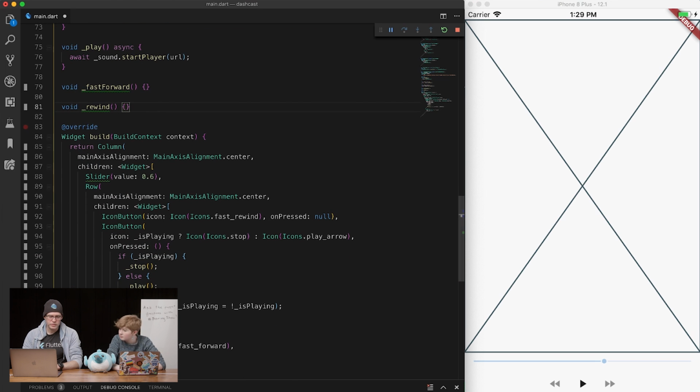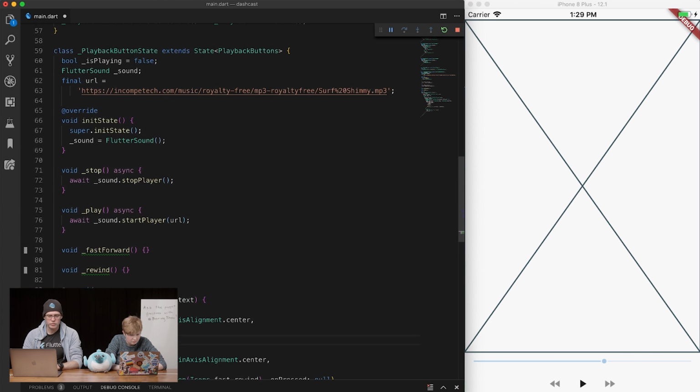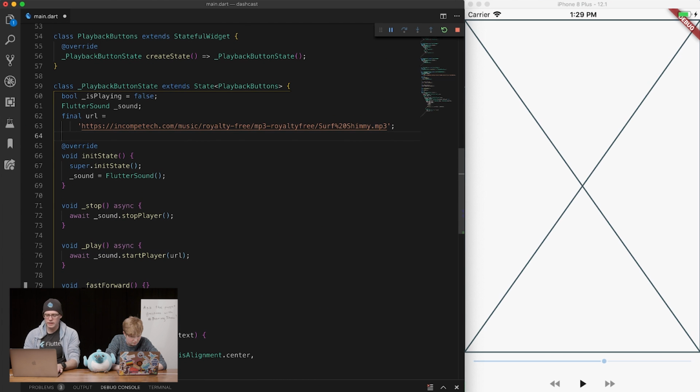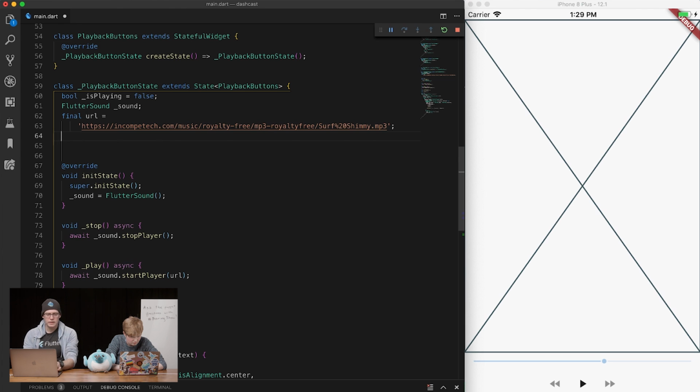And what else are we going to need? This is going to be updated from here. So I'm also going to put in here, because I think we're going to need it, a double for the time being. Play head, or play position probably makes more sense.